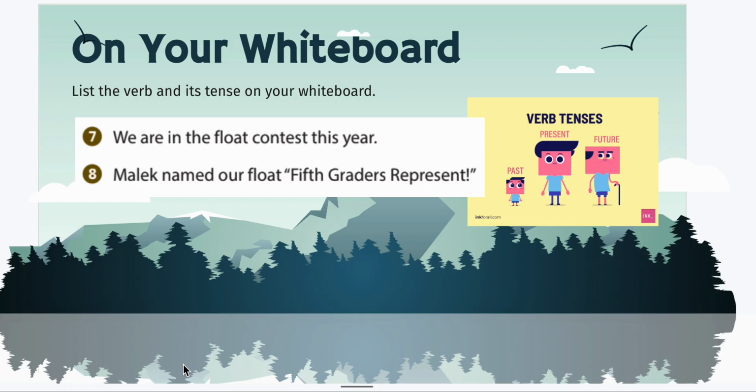All right, number 7 and 8, same idea, verb and tense. We are in the float contest this year, and Malik named our float 5th graders represent. What are the verbs and the tenses of both of those sentences?